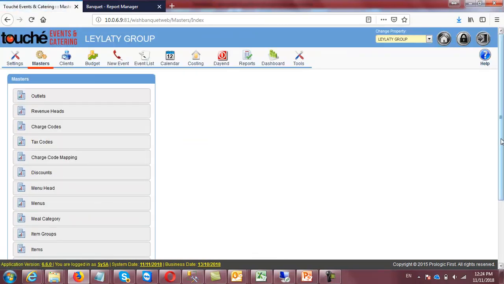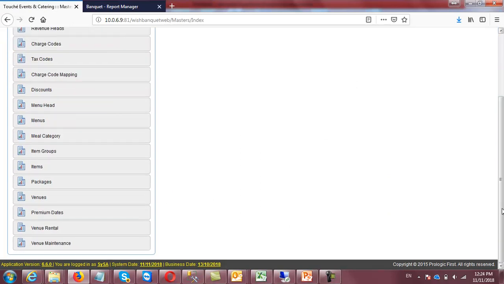Okay, in the master, this is the only important thing for the staff of F&B, sales and marketing, because they have to design all the fixed packages here, and then they will be able to offer these packages at the time of event, or the system also allows them to make a customized package when they are doing the correspondence with the guest. Okay, let's go to venues.